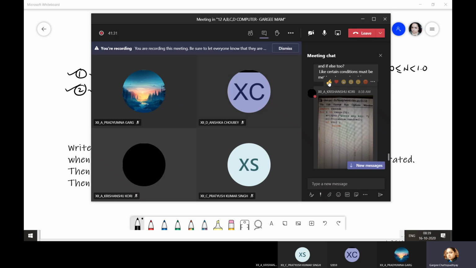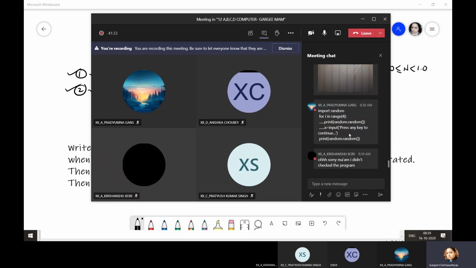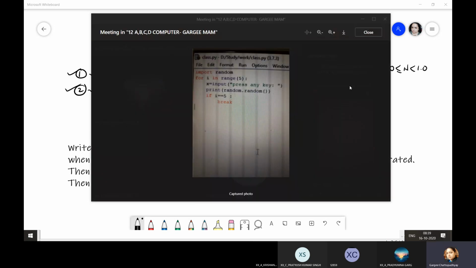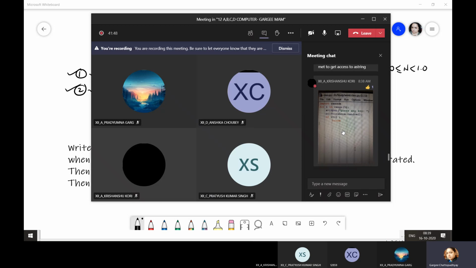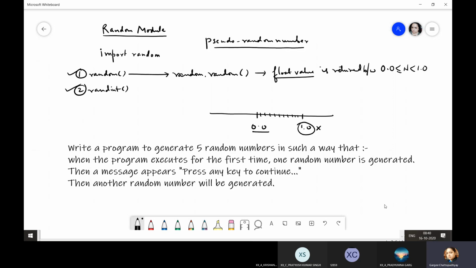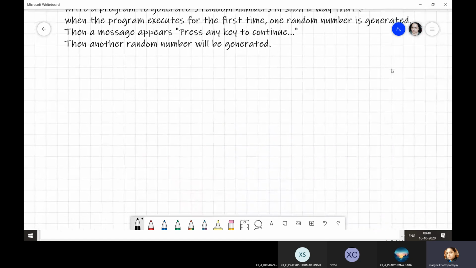Anyways, Krishanshu Kori, a good attempt by you. I really appreciate. Okay. Correct answer, as usual, Pradyum. Your program is otherwise correct. Just remove this if condition and break from there. You don't need that. So good attempt. This is how I want responses from you students.